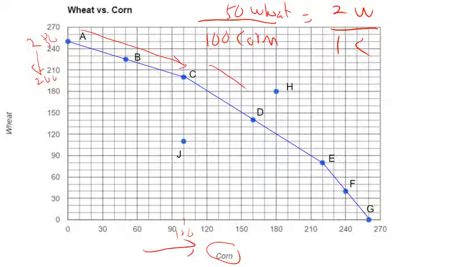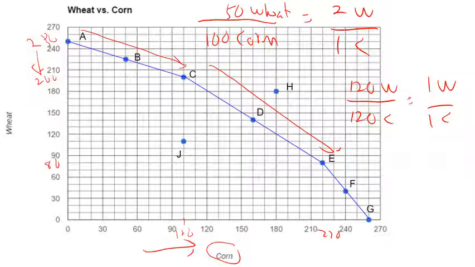Now, if we go from C to E, here we gain 120 bushels of corn, and we give up 120 bushels of wheat. So that's 1 wheat per 1 corn. Over this range, the opportunity cost of an additional bushel of corn is 1 bushel of wheat.